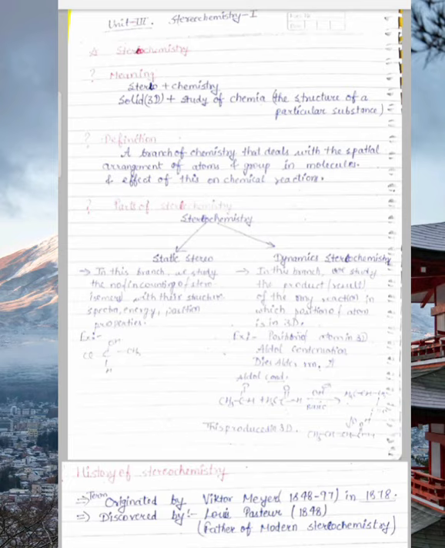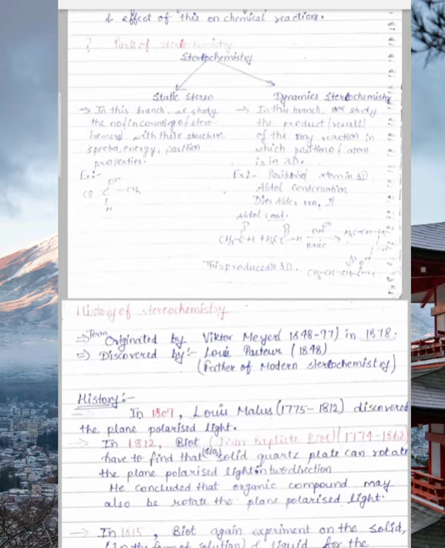And dynamic stereochemistry deals with the products. Dynamic means in motion. So the stereochemistry which deals with the reaction products, their result, and the position where the reaction proceeds, the product in 3D. As an example, I will take aldol condensation and Diels-Alder reactions.